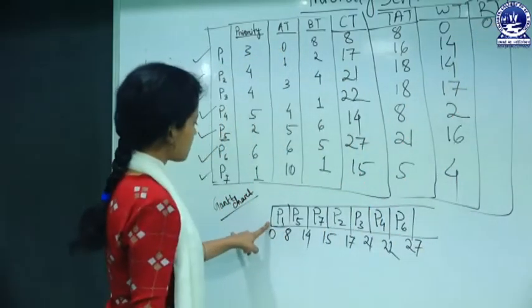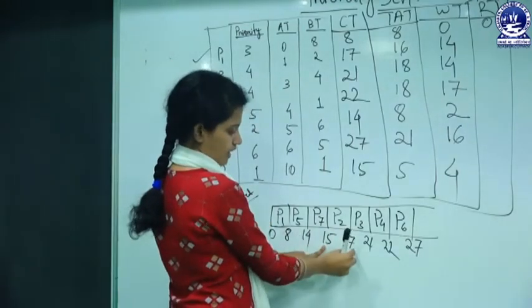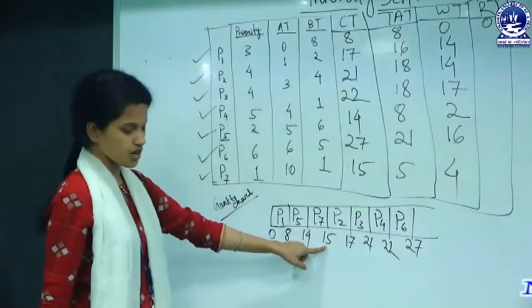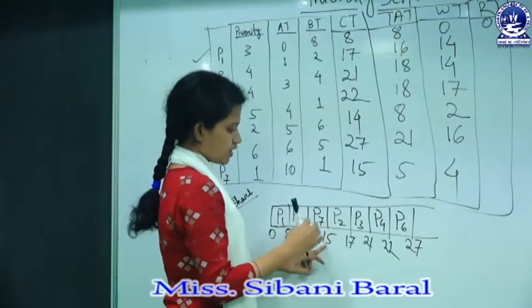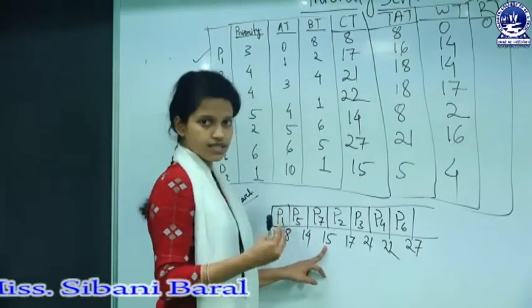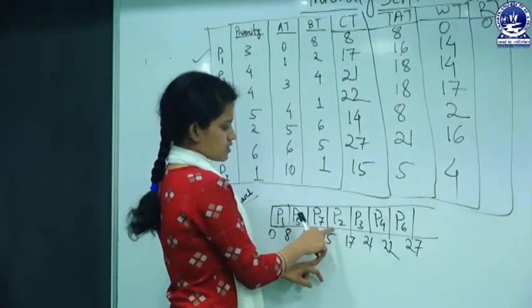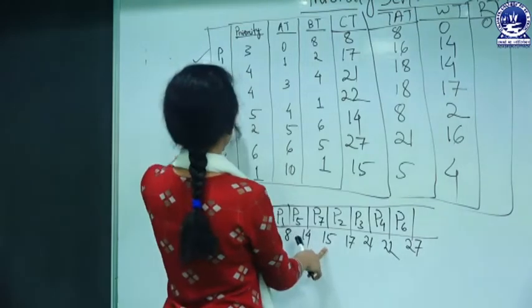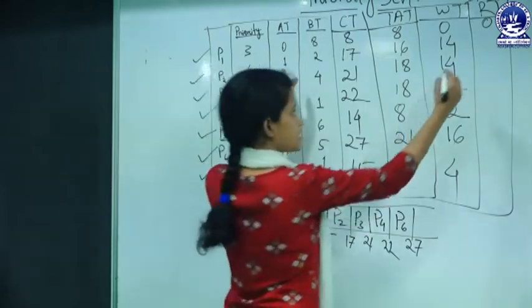Next for P2, at 15, don't take this 17. This is the completion time and this is on the left side, this is the response time, the time when the process is assigned to the CPU. 15 is the time when P2 is assigned to the CPU and the arrival time of P2 is 1. So 15 minus 1, that is 14.